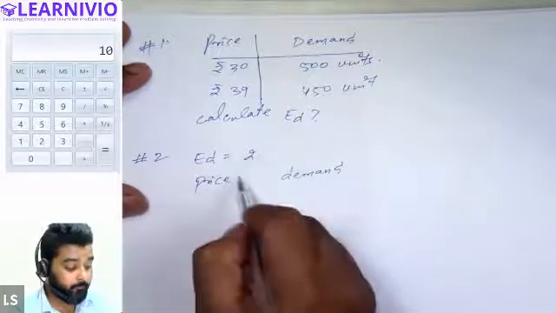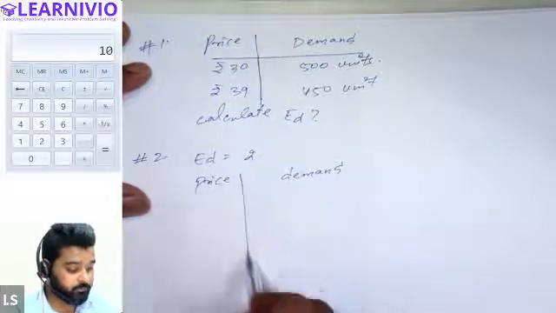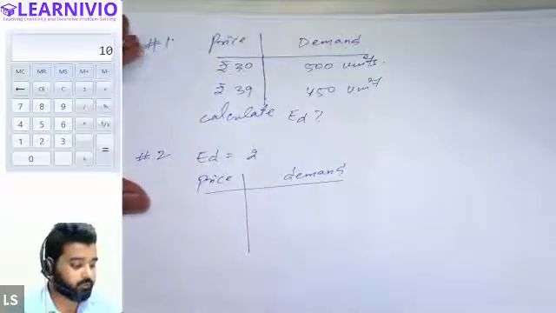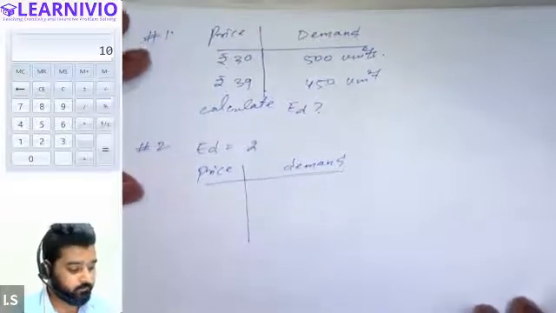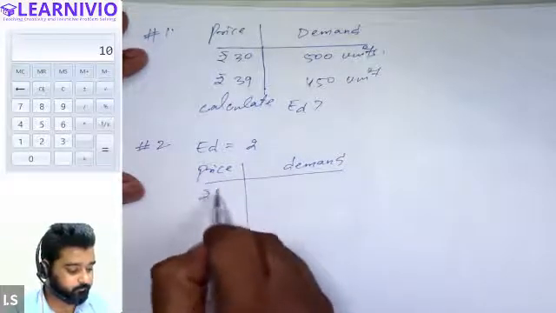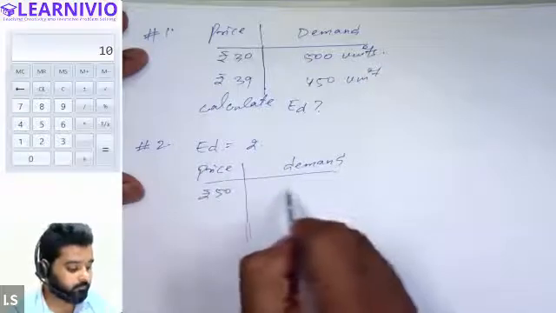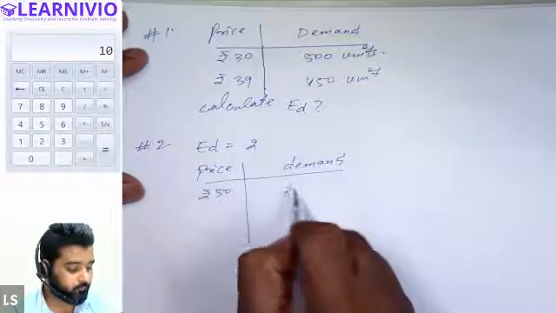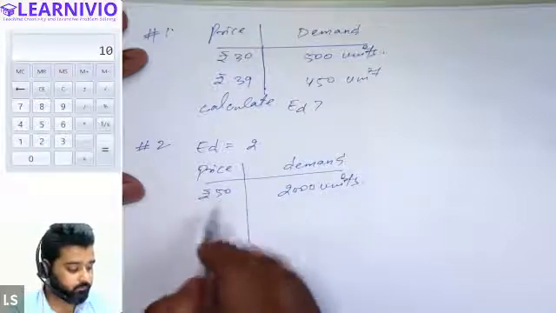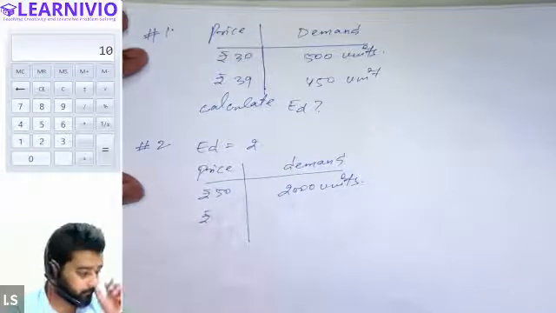Sir, 0.33. I think 0.33 is correct. What about others? Peer, Asad, Steve? Asad, are you trying? Sir, yes, sir.